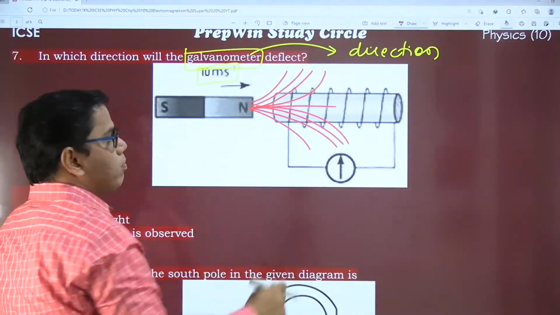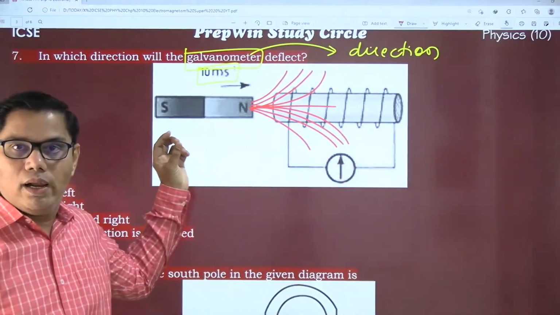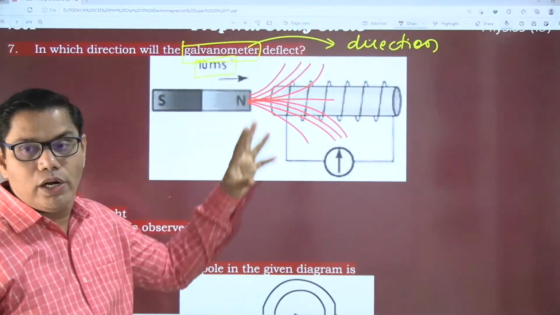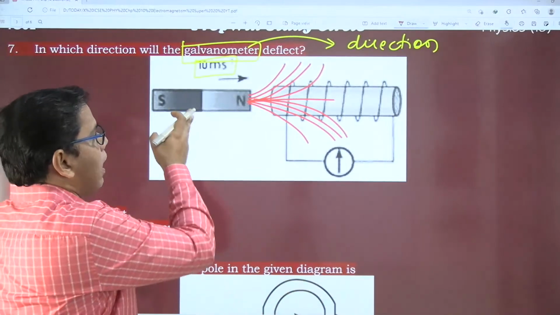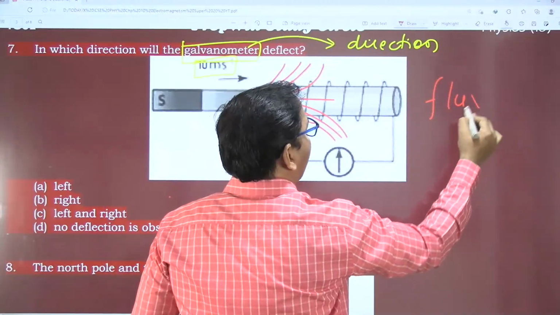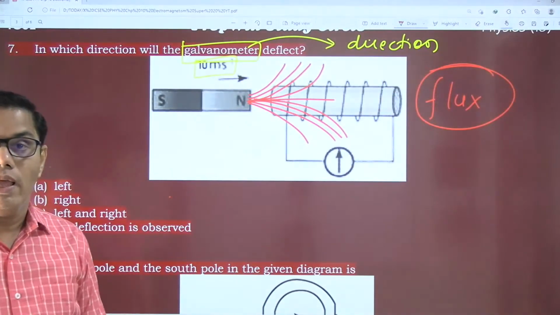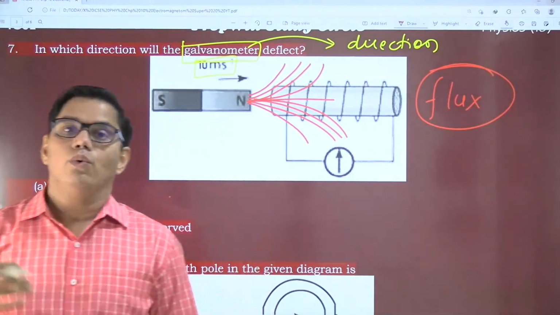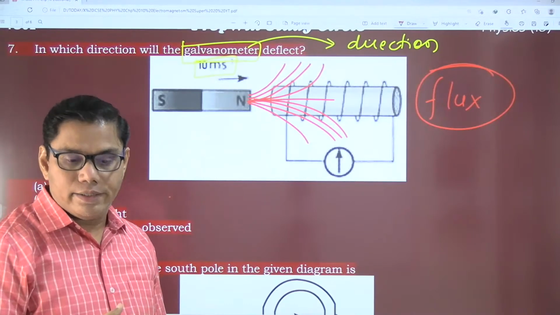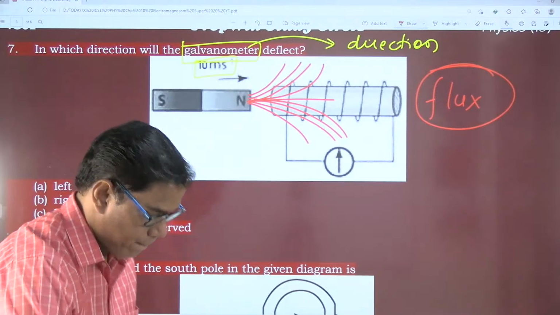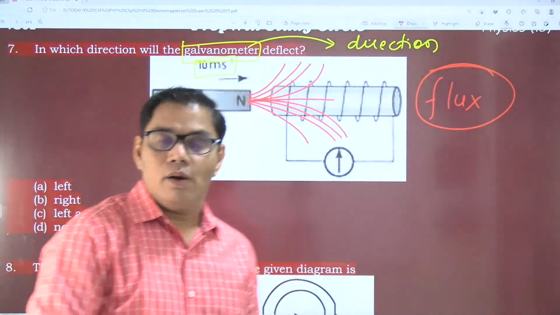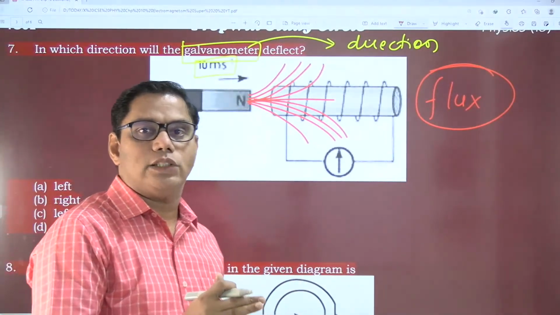When it is moving, this magnetic field line will enter the coil. As you go nearer and nearer to the solenoid, more and more magnetic field lines will enter it. So there will be flux in the coil. Which law is it now? Type the name. Eddy's law, Eddy's current? Okay, it is Lenz law. What does Lenz law say?